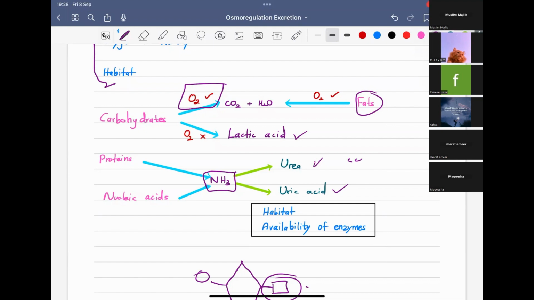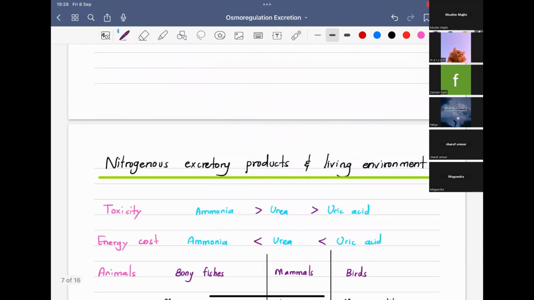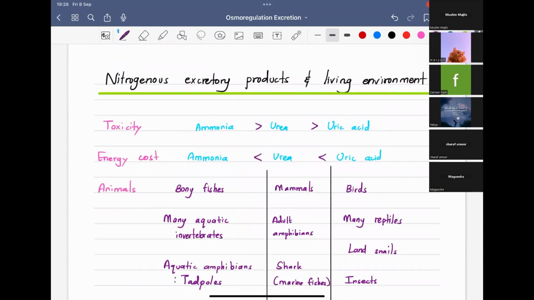So this is what leads us to the nitrogenous excretory products and the living environment. We are going to study the relationship between the nitrogenous excretory product and the living environment. As I already told you, ammonia is the nitrogenous excretory product produced during the metabolism of nucleic acids and proteins. But depending on the habitat as well as the availability of enzymes, that can be converted further into urea or uric acid.